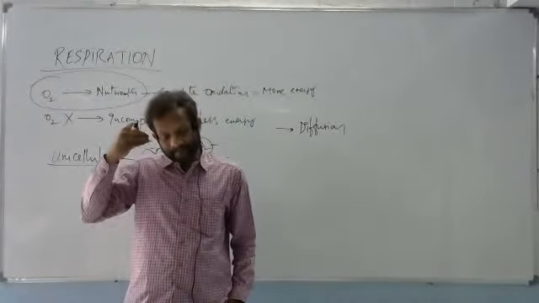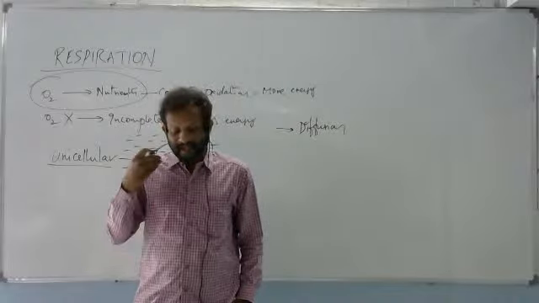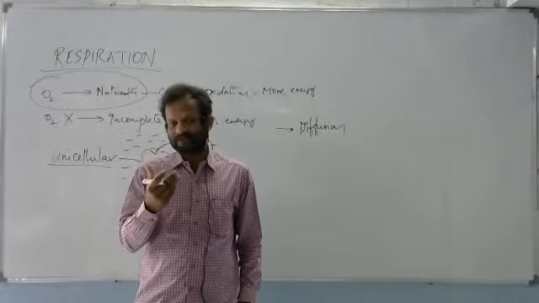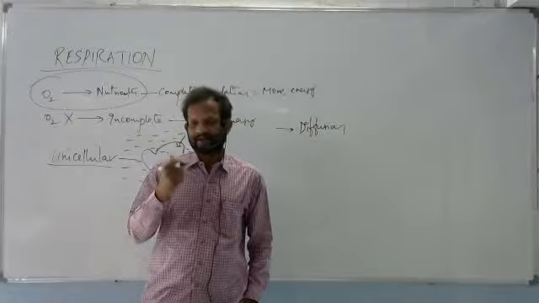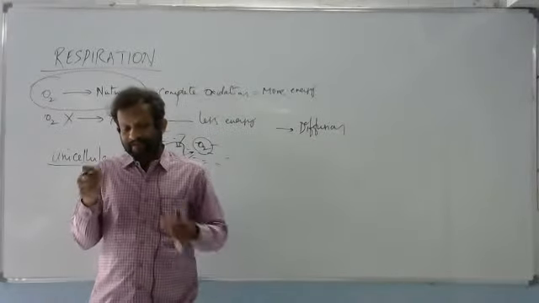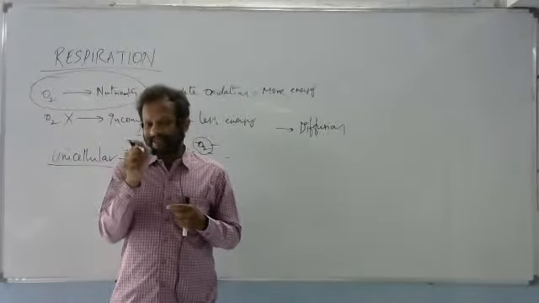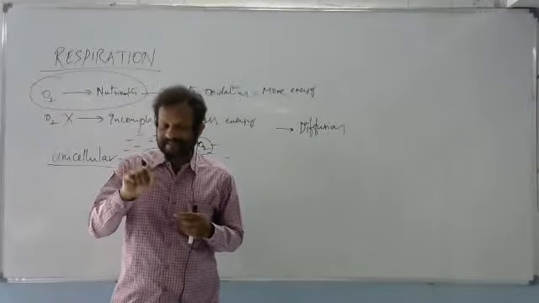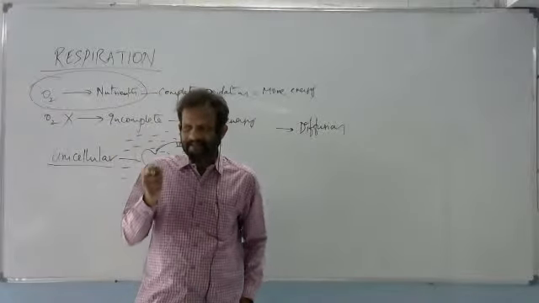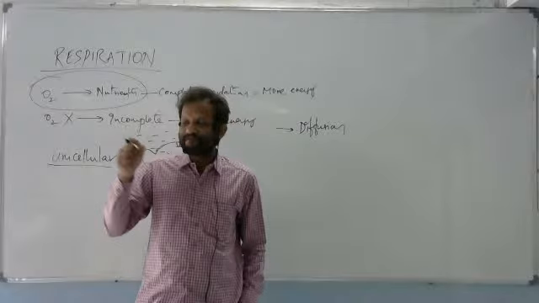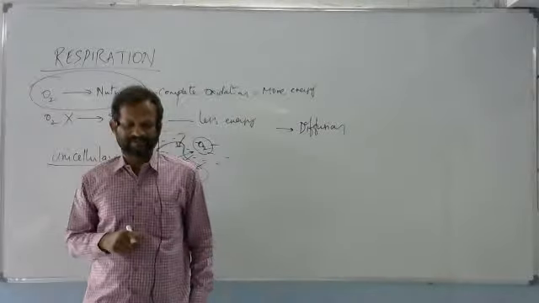Some cells are very deeply present in the body. So those cells are not exposed to the external environment. So that's why we need some specialized organs to carry that oxygen from the external medium into the deeper cells.